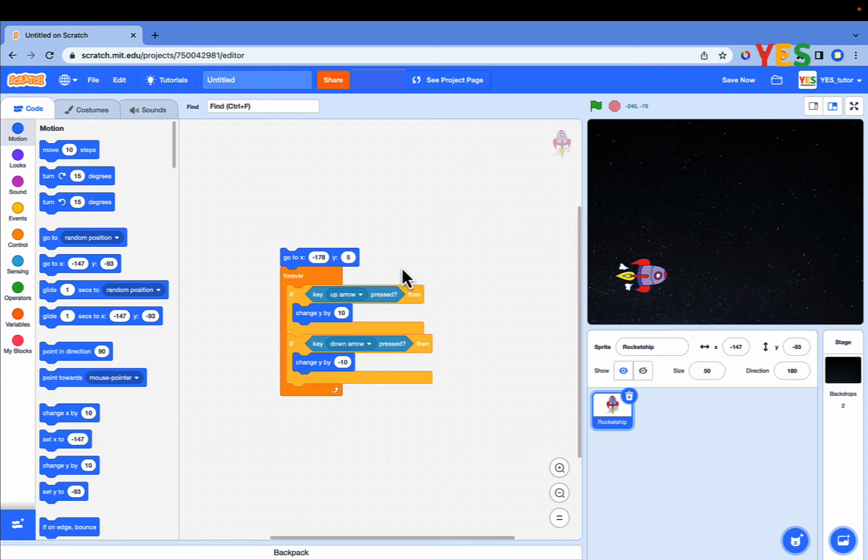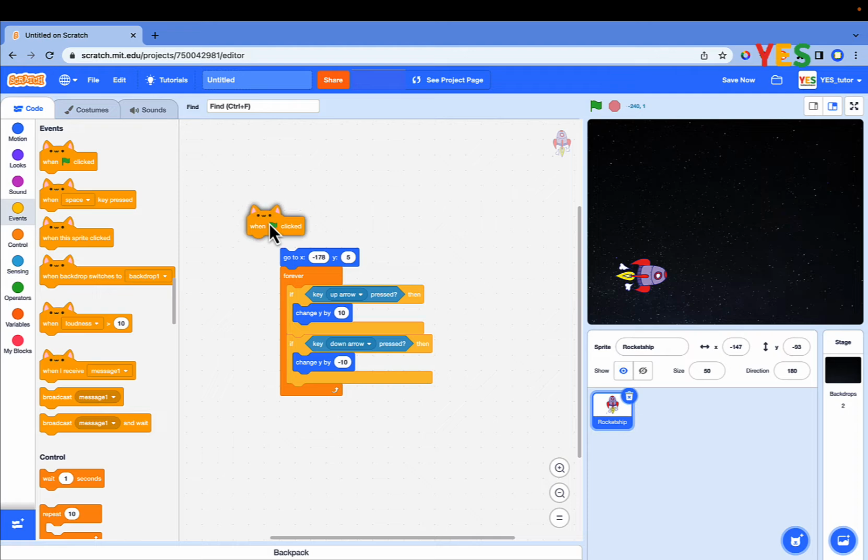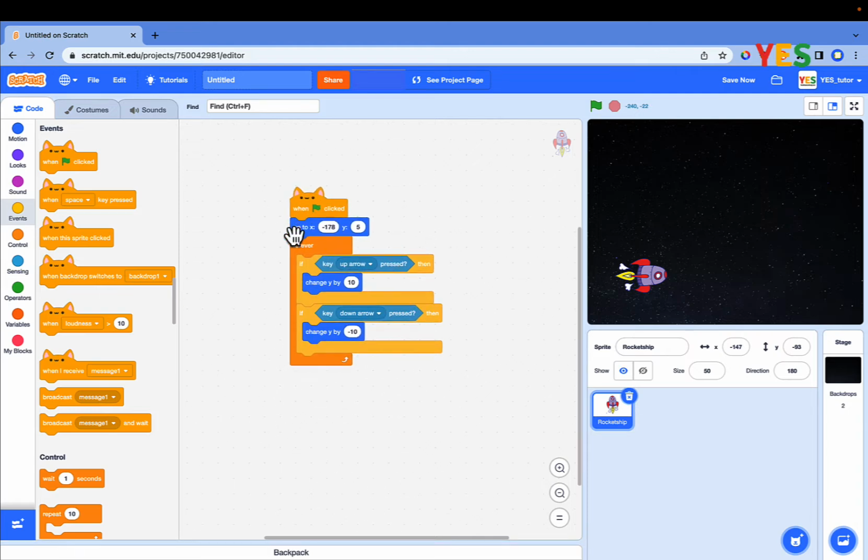Drag and drop the when green flag clicked block as shown on the screen. Click on the green flag. The rocket ship comes to the start point, negative 178, 5, when the game starts.